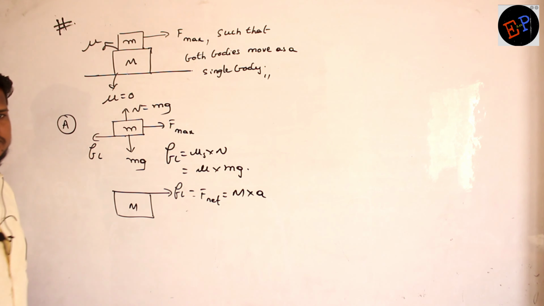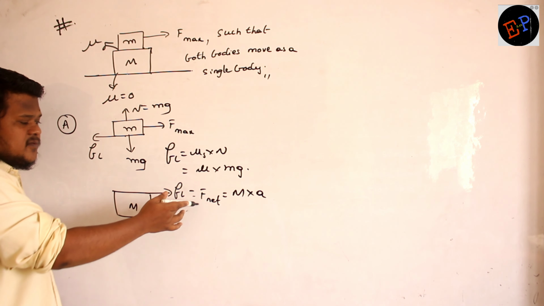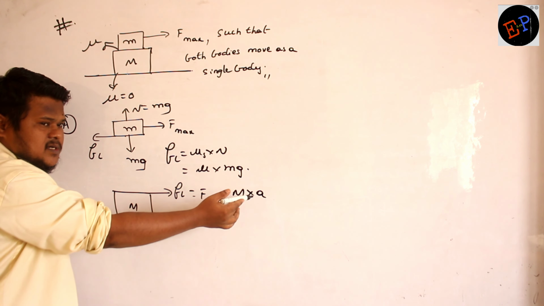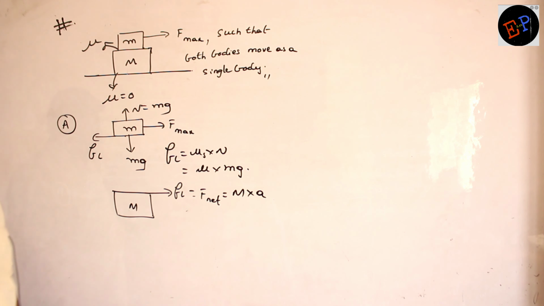On this body, the only force acting is the friction in between capital M and small m. And that is the force which is responsible for acceleration, because that is the net force, the only force. Net force is mass into acceleration. Mass of this body is capital M. Acceleration is how much? I don't know. Are you able to understand?